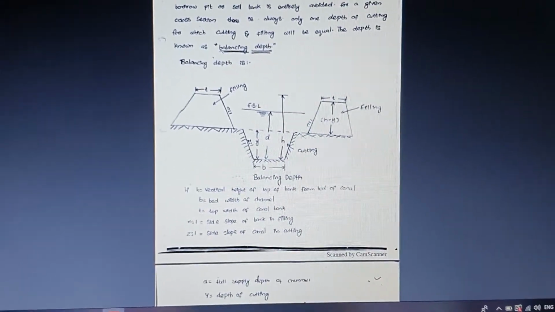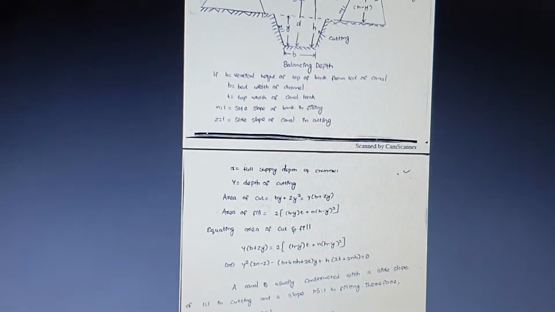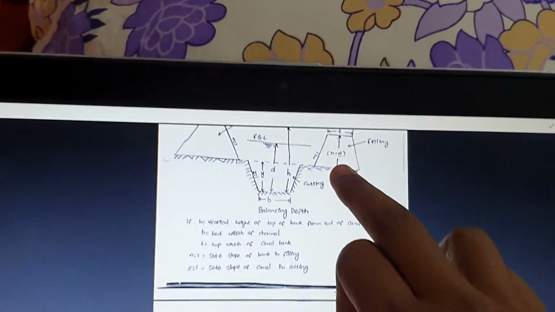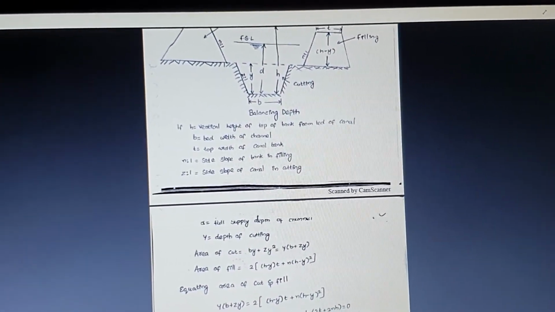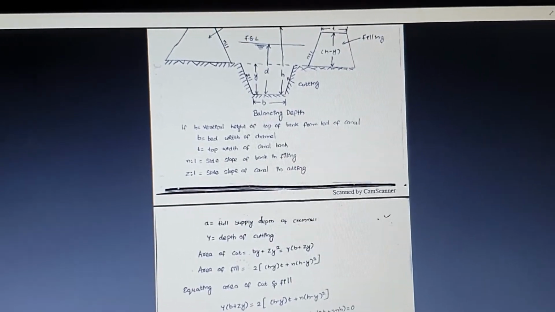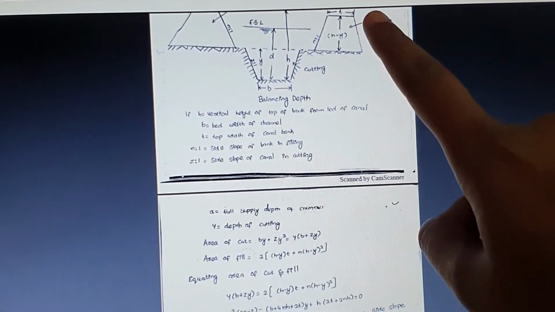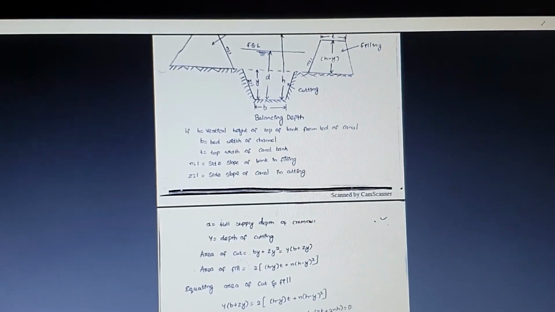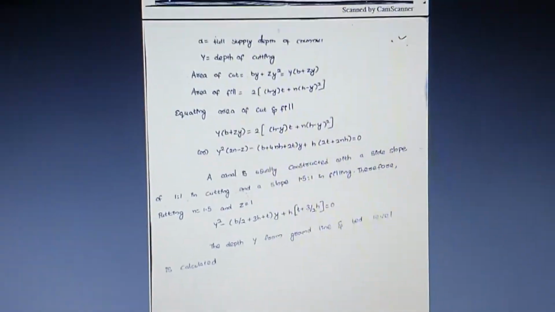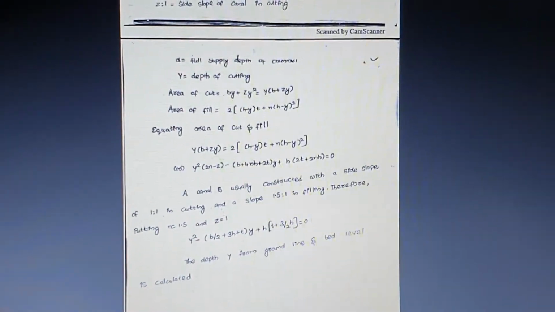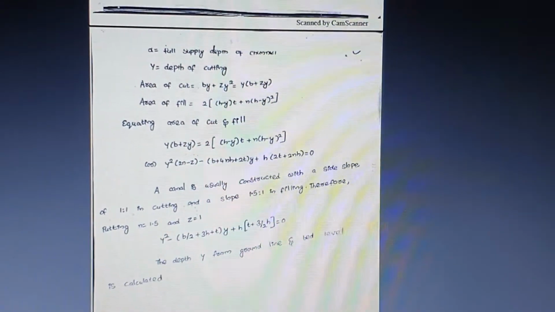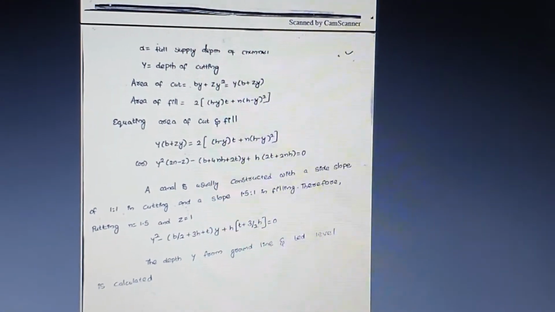And then next you can see the area of the filling. What is the area of the filling? The depth of the filling is h minus y. So h minus y into what is the top width? It is t. So h minus y into t plus what is the side slope? It is n. So n into h minus y, whole square. According to the balancing depth condition, the area of the cutting must be equal to the area of the fill. So when you equate the area of the cutting and the filling, you will get the equation y into b plus z y, which is equal to h minus y into t plus n into h minus y square.